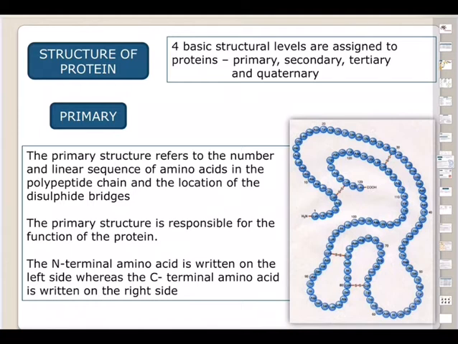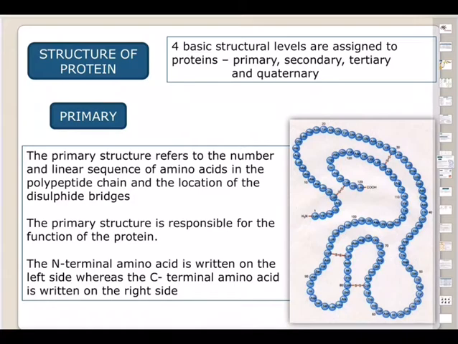Now let us see the primary structure. As you are seeing here, the primary structure refers to the number and linear sequence of amino acids. You can see the number of amino acids, all these blue round balls. Each one is an amino acid in a polypeptidal chain, and the location of the disulfide bridges. You can see two sulfur atoms joining together, a disulfide bridge. Those red ones are all bridges. The primary structure is responsible for the function of the protein.